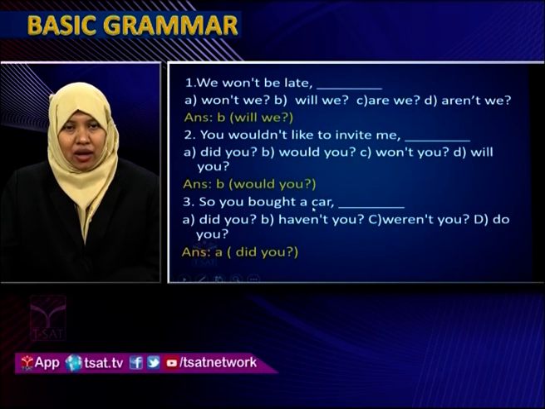So you bought a car. Did you? Haven't you? Weren't you? Do you? So you bought a car. This is in positive form. Here you are asking, so you have bought a car, did you? You are stressing and asking, did you? You can't say haven't you, weren't you, do you? Because here the verb is bought, it is in past tense, you have to use the simple past form, did you? So students, these were the few questions which can be expected.